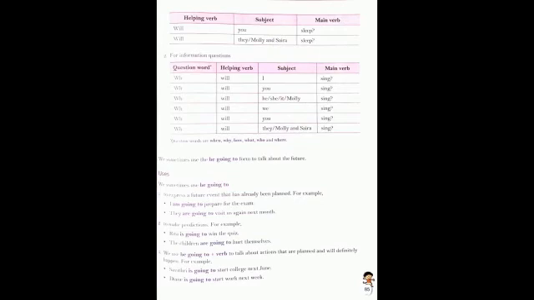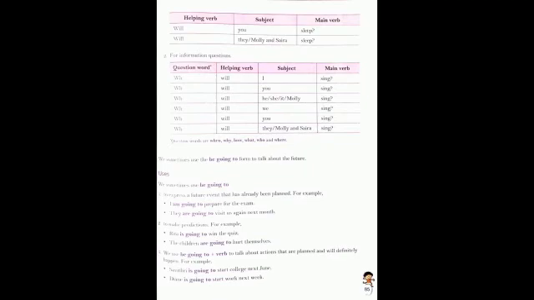Now the second use is to make a prediction, when you are assuming something or you predict something which will happen in the future. The examples are given to you here. Rita is going to win the quiz. So is is your helping verb and going to is your main verb, and here you are predicting or assuming that Rita is going to win the quiz.